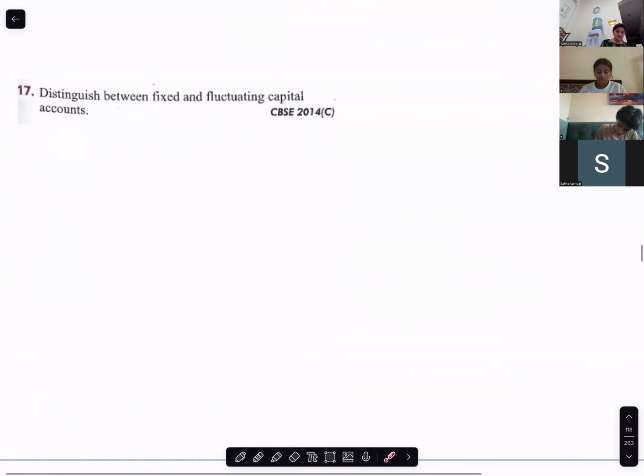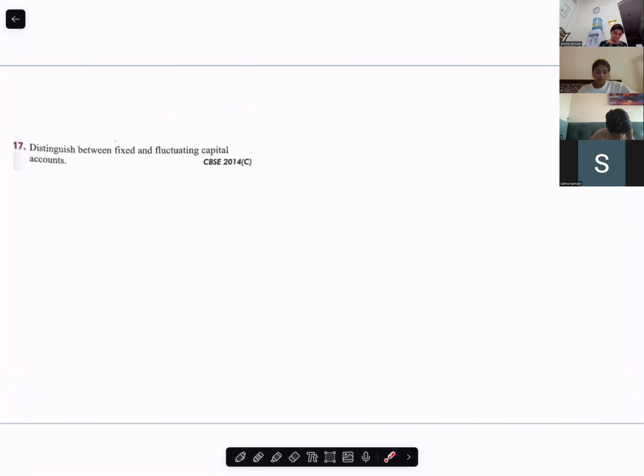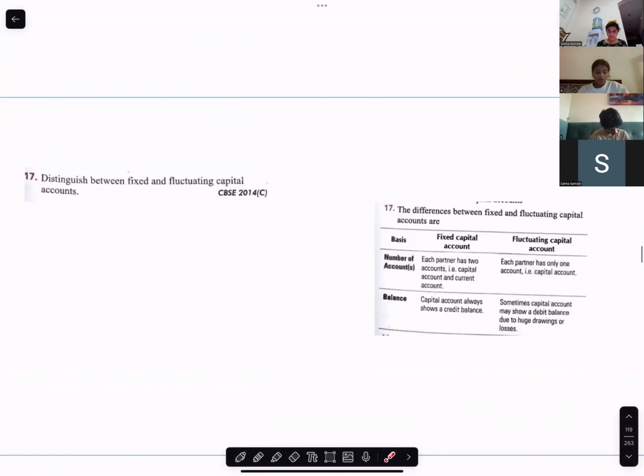Next, distinguish between fixed and fluctuating capital. Fixed capital always has a credit balance only, and fluctuating capital can have both credit or debit balance. For the fixed, there are two accounts, that is partners' capital account and current account.